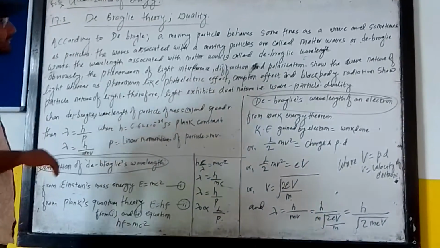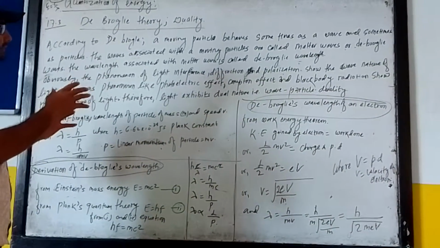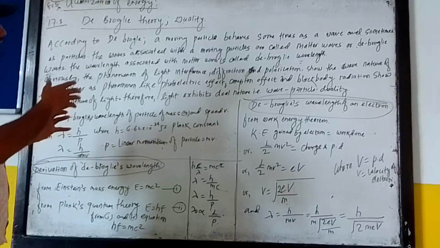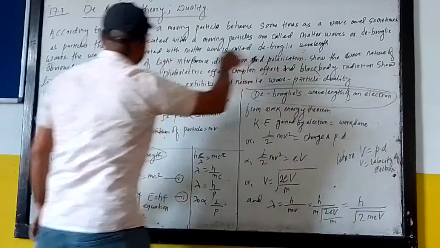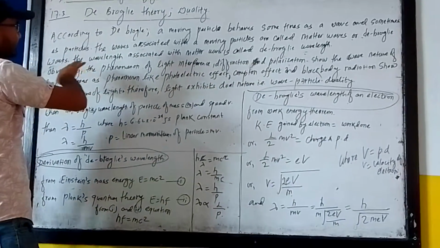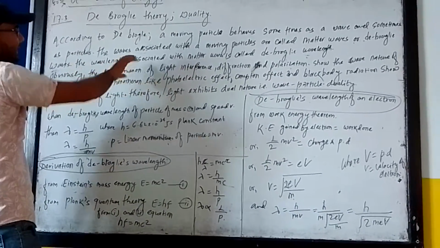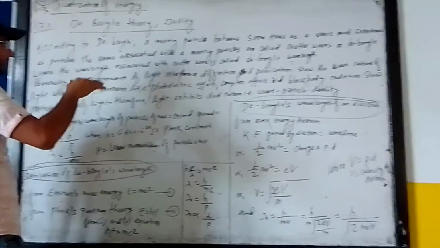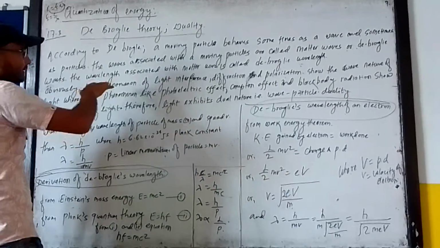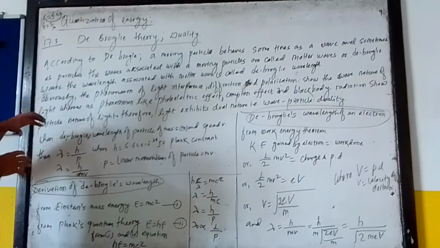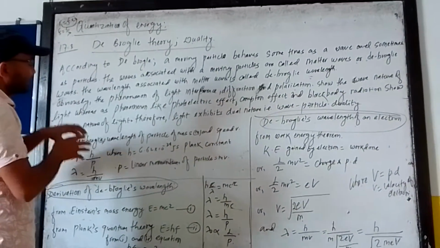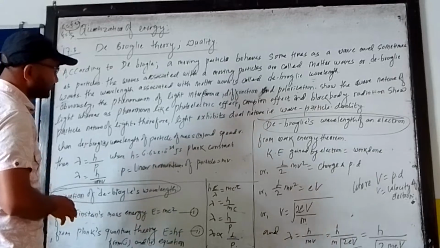The waves associated with the moving particles, we call matter waves or de Broglie waves. And the wavelength associated with these matter waves, we call the de Broglie wavelength. Here, obviously, how can we know that light has particle nature and sometimes wave nature?